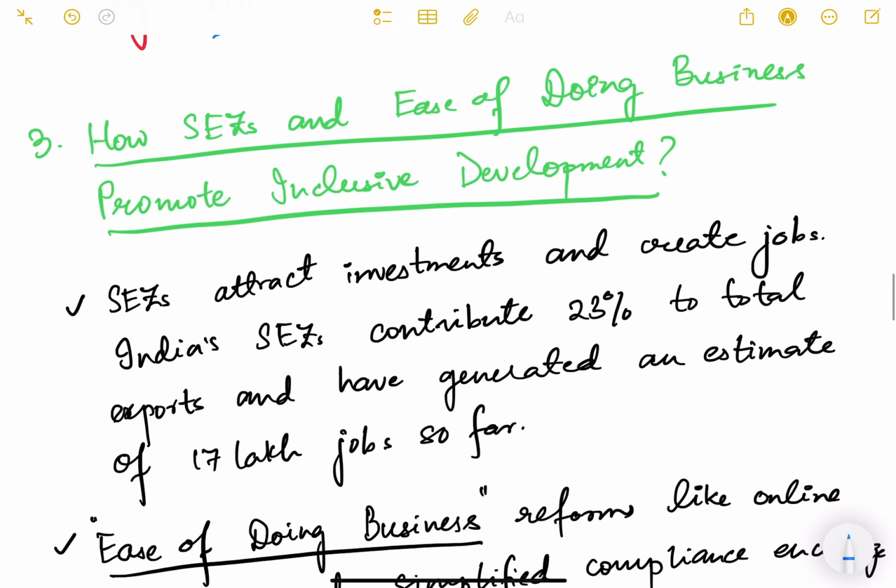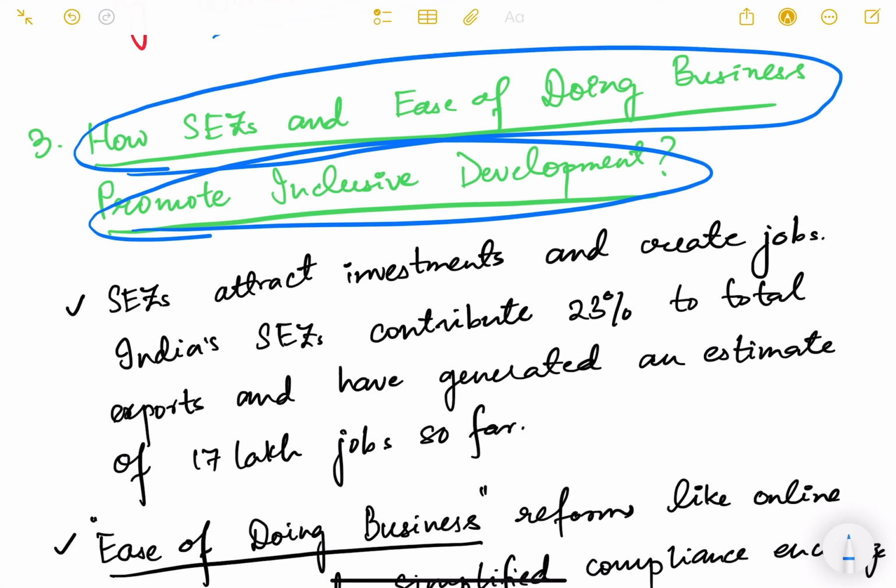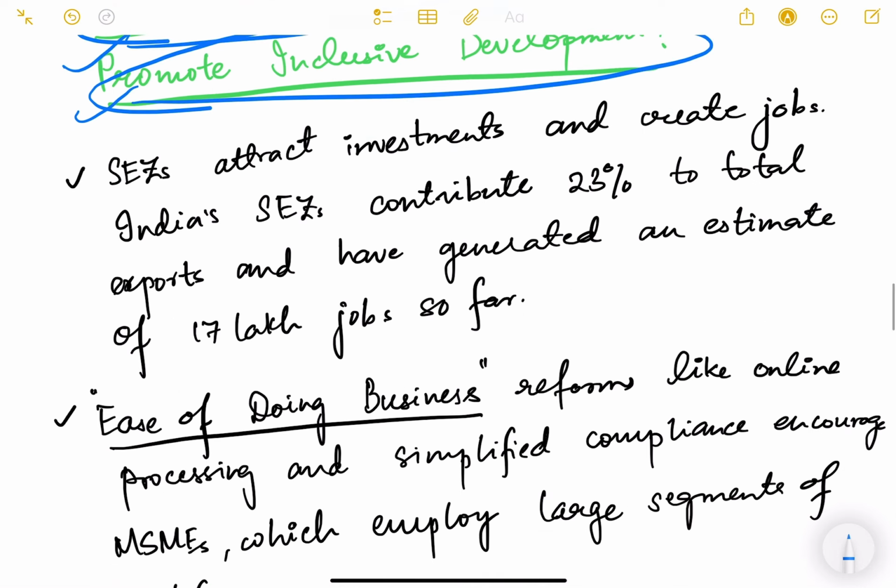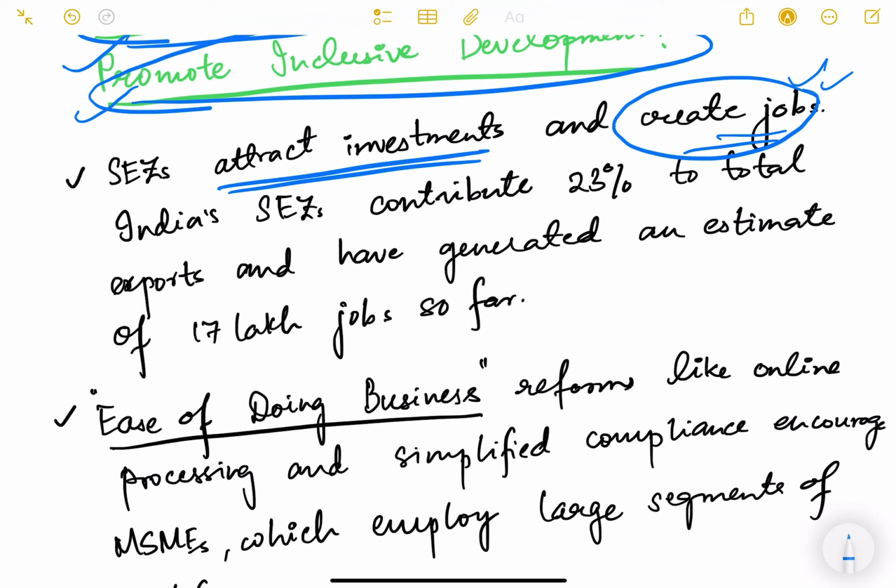So now let us move forward and see how SEZs and ease of doing business promote inclusive development. Again, this is another relevant issue to discuss here. SEZs are basically special economic zones, whereby the government gives a lot of financial and tax benefits to companies to do their business, especially to promote exports and manufacturing in the country. And how do SEZs and ease of doing business promote inclusive development? So SEZs attract investments, especially foreign investments, and create jobs. So once jobs are created, it means inclusive growth can be achieved.